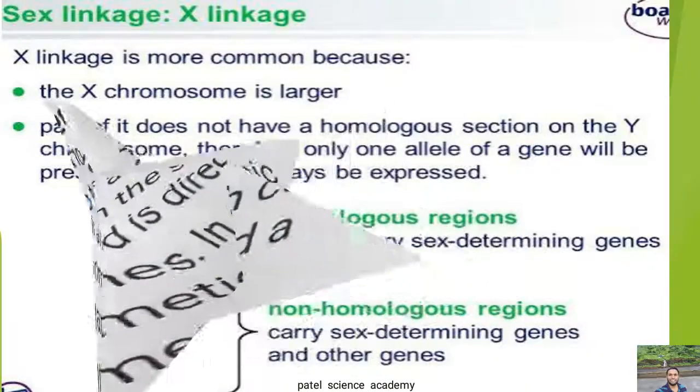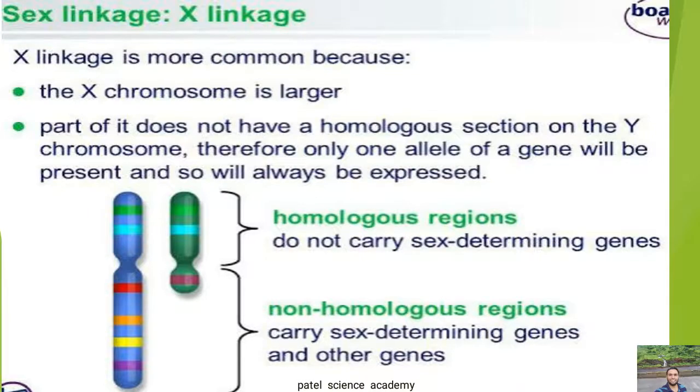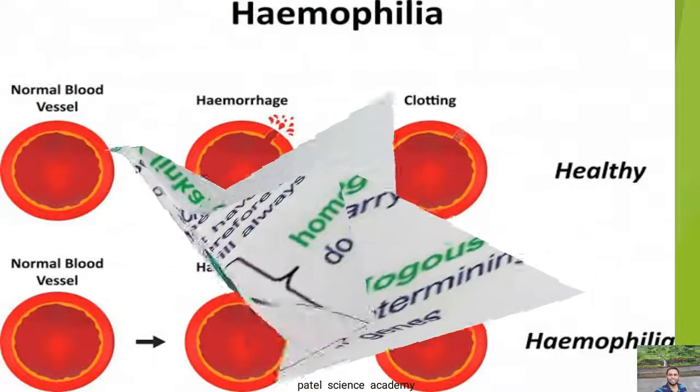The X linkage is more common because the X chromosome is larger. Part of it does not have a homologous section on the Y chromosome, and therefore only one allele of the gene will be present, and so will always be expressed. As you can see, the homologous region does not carry the sex determining genes, and the non-homologous region carries the sex determining genes and other genes.